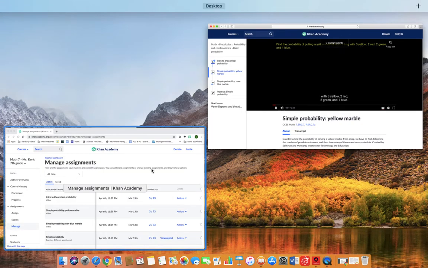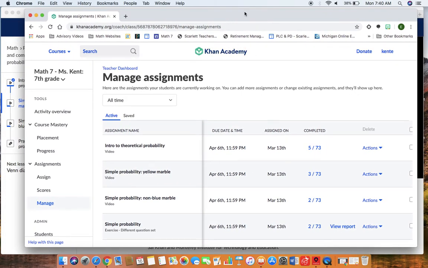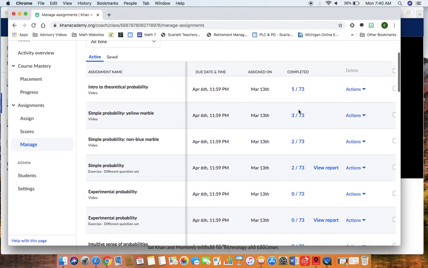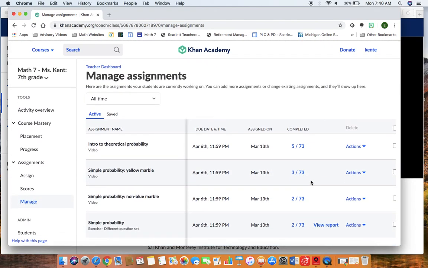I'll show you what I see on my end. Now I'm in my teacher account. That was my student account. This is now my teacher account. I can see how many students have completed each of the different lessons. That very first one that I had completed, 5 students have already done that. You can see that 3 students moved on from there. I can tell for each of the lessons how many are actually completing them or not. So I'll check this daily, see who's working and who's not working yet, and I'll be reaching out over the next couple of weeks just to check in and see how you're doing.